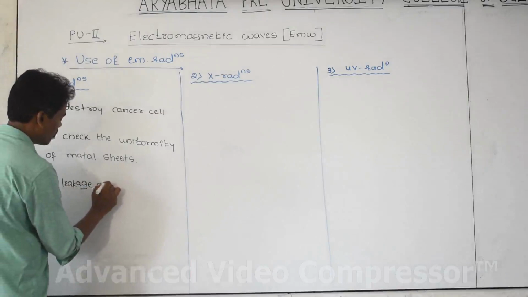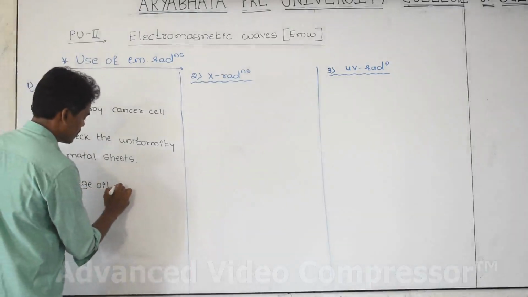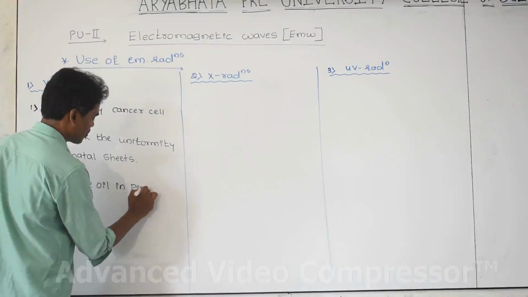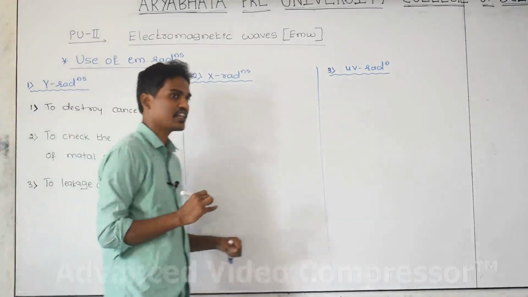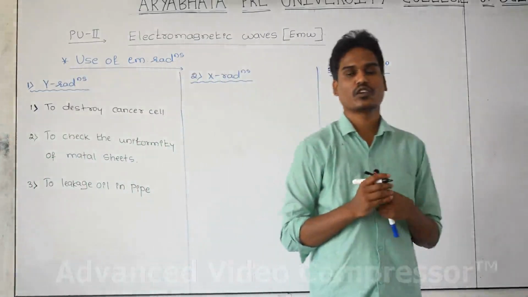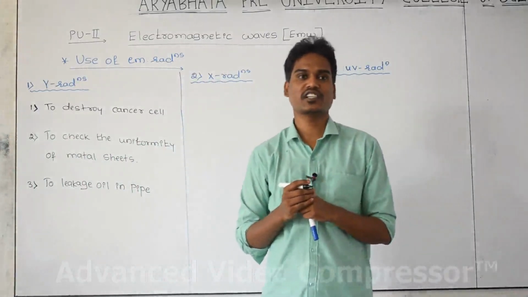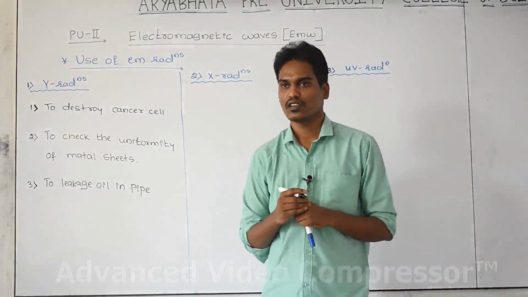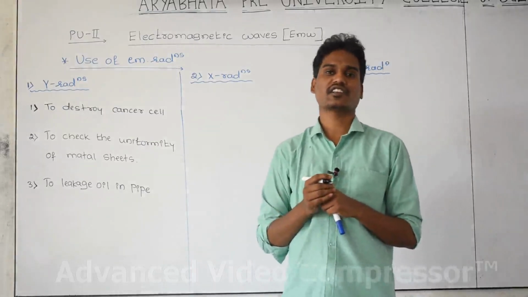And again, gamma radiation is used to check the leakage of oil in the pipe while transmitting. For example, inside the pipe the oil is moving. If there is any leakage of the oil, we can send gamma radiation inside the pipe.